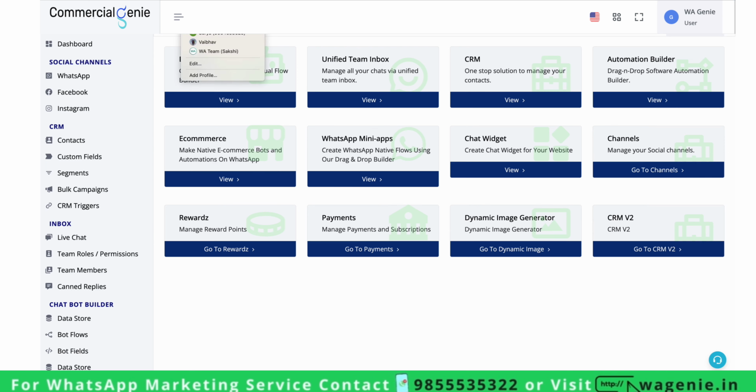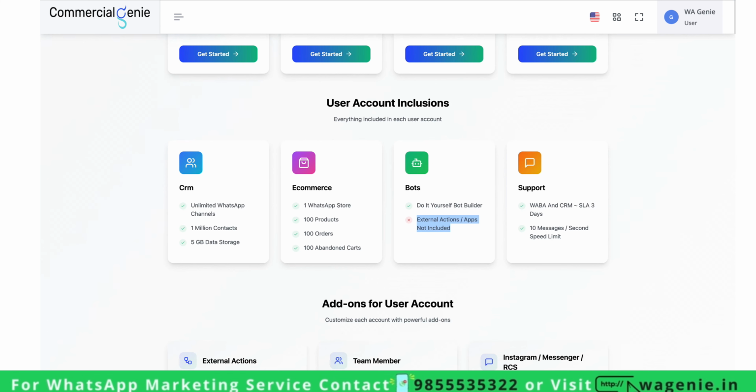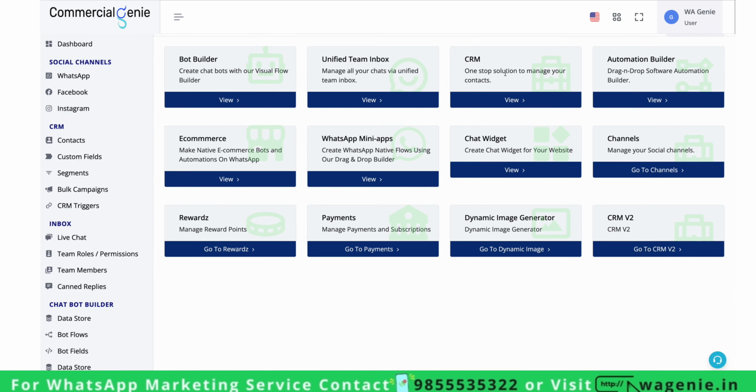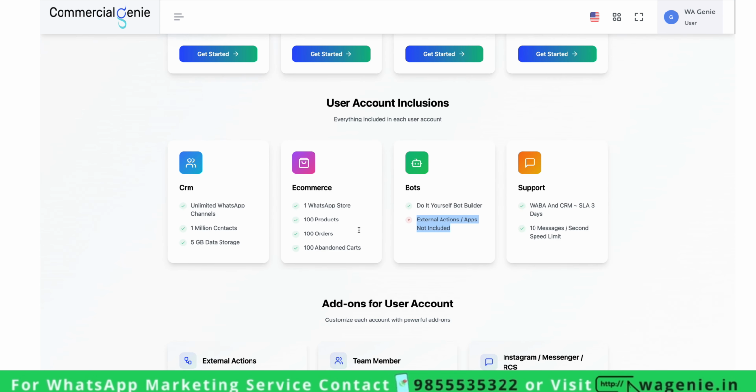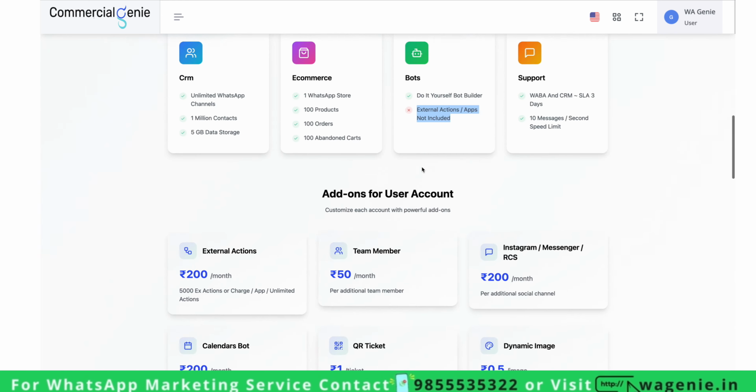So each user account will get access to the bot builder, the inbox, the CRM, and the automations builder, and will also get access to WhatsApp native e-commerce and WhatsApp native flows, as well as chat widgets. Except that, we have multiple more features like the appointment booking ecosystem, reward points, and dynamic experiences. Those are charged based on usage.